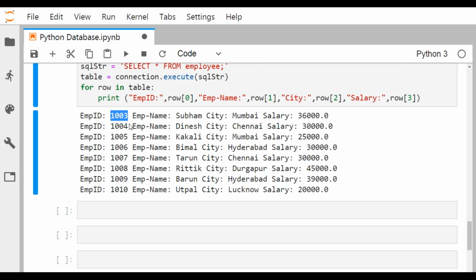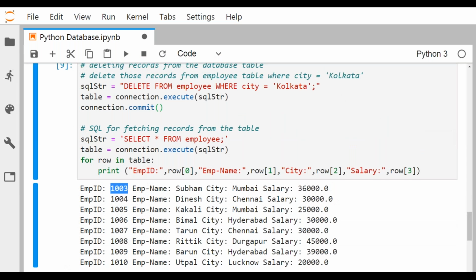So 1001 and 1002, these 2 employee ID details along with all the other information have been deleted from the database, and now it is coming like this. So you can feel that any kind of query, whatever query comes to mind, you can easily execute in our Python to have the interface with the respective database.